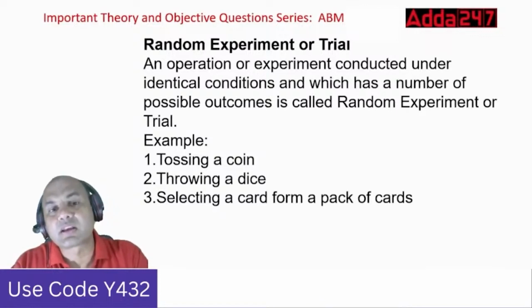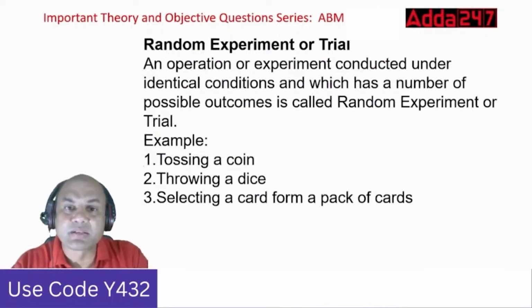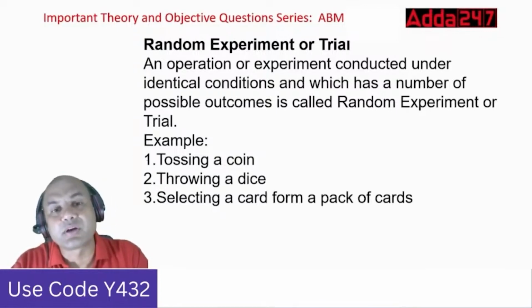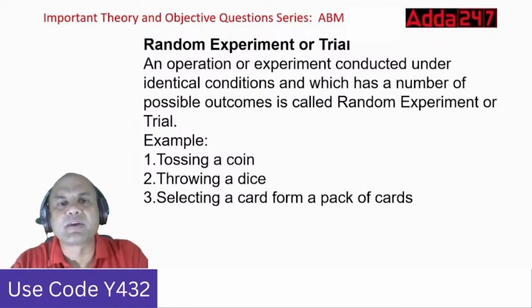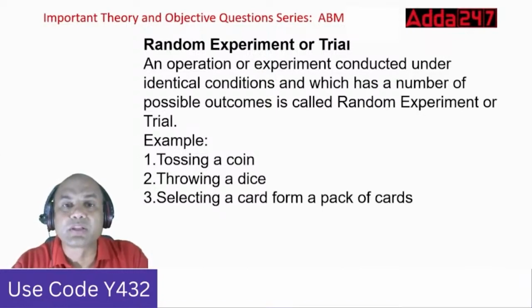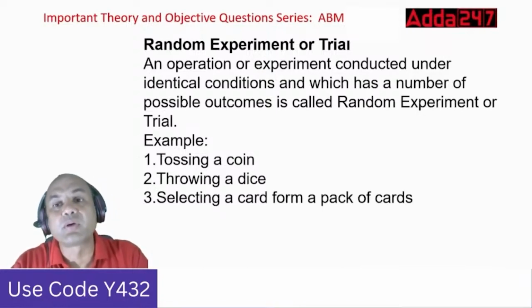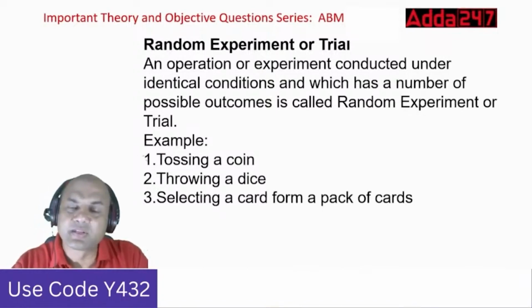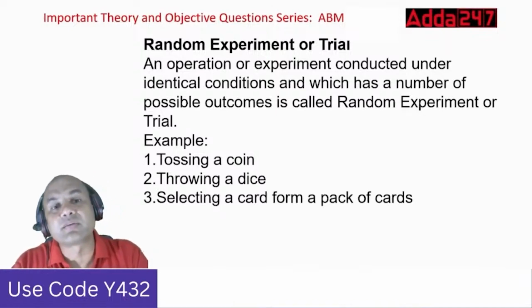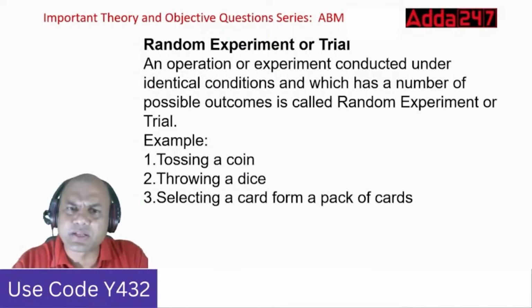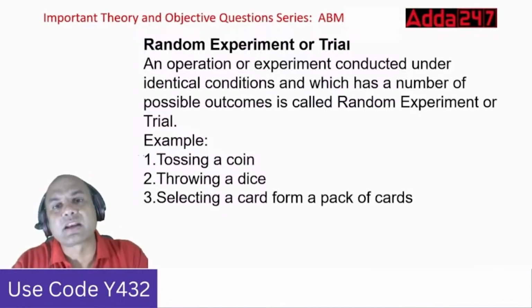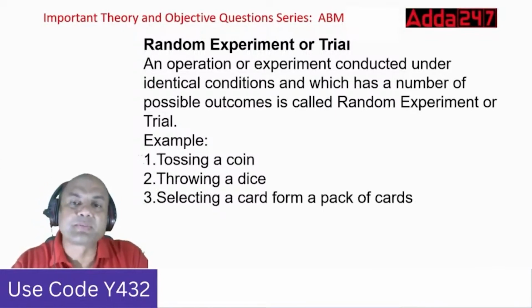Random experiment or trial. What do you mean by random experiment? What is the word random called as? Random means anything. Suppose I go to any place which I don't know, then where am I going? I'm going to a random place, isn't it? How does a mosquito move in air? It moves in a random direction. It doesn't have any specific direction. So that is known as random. So what is a random experiment?